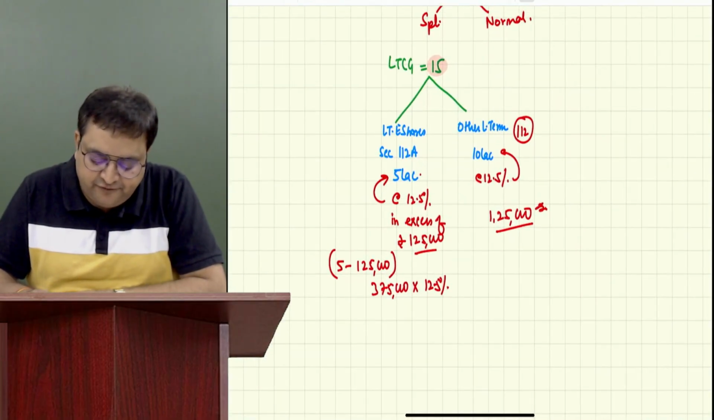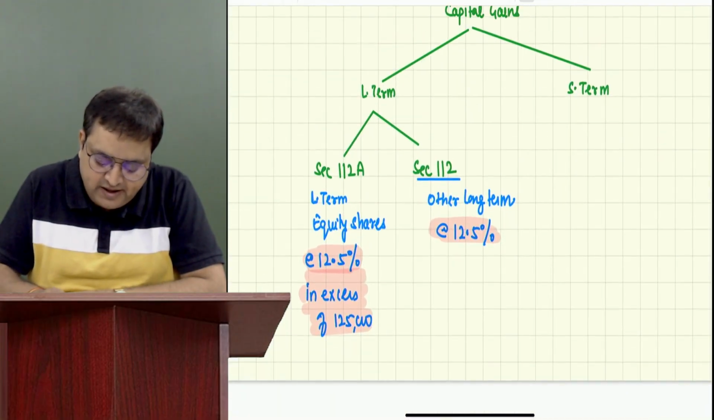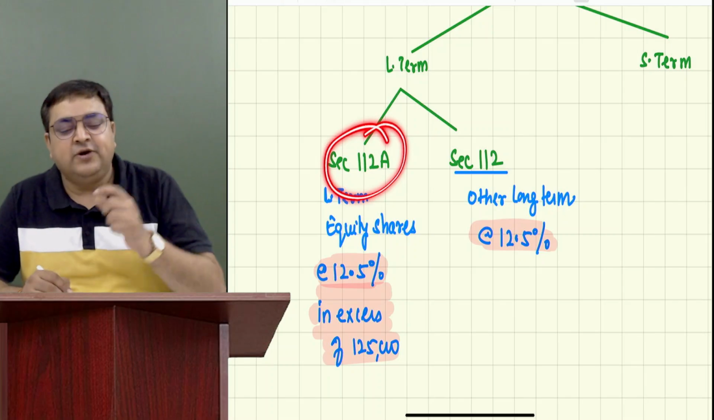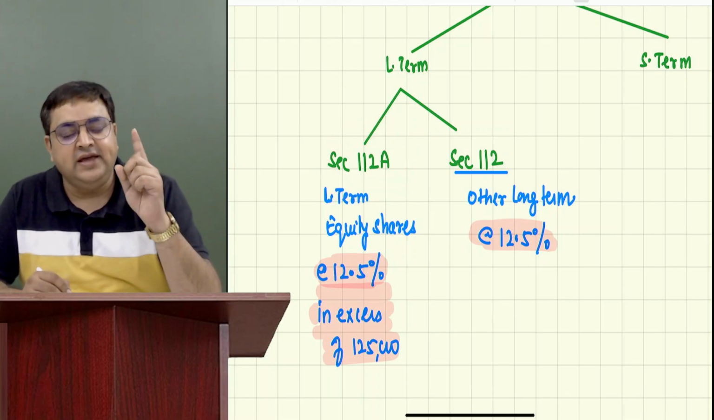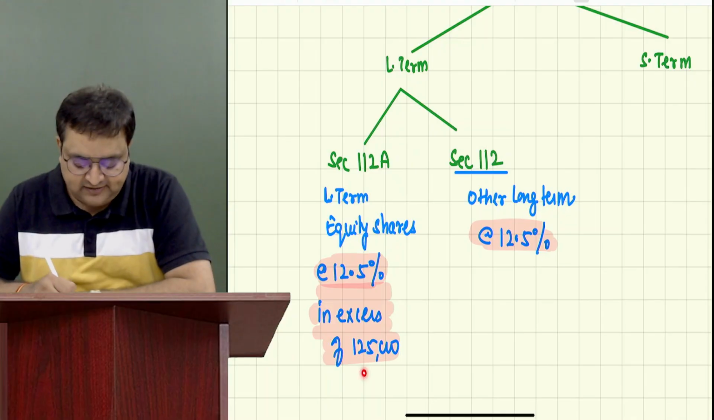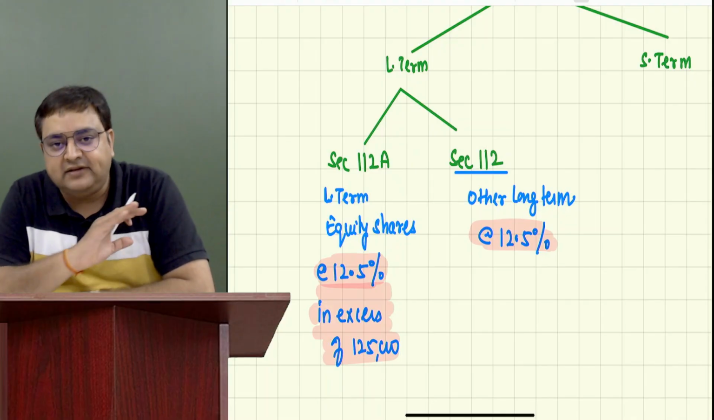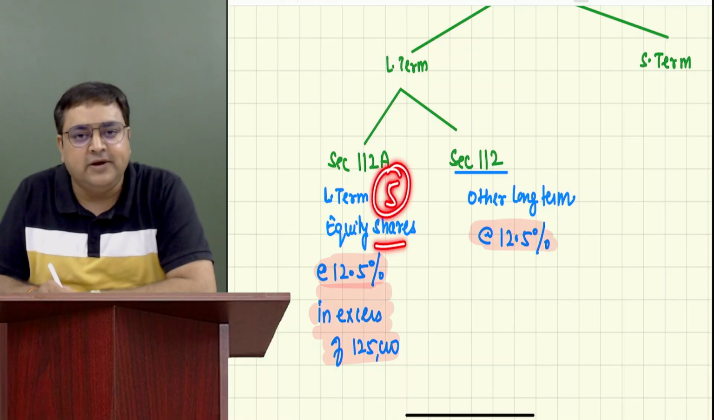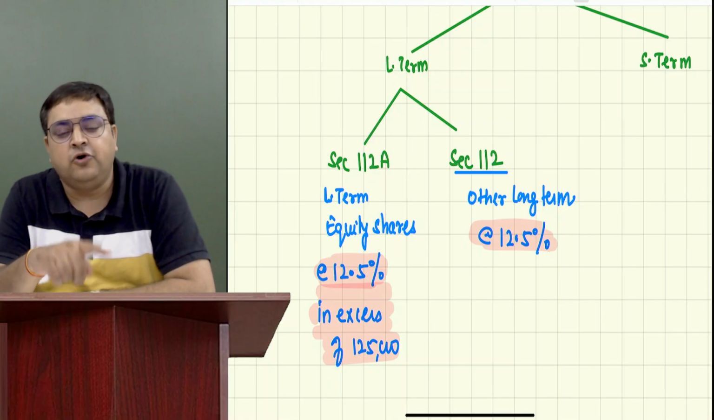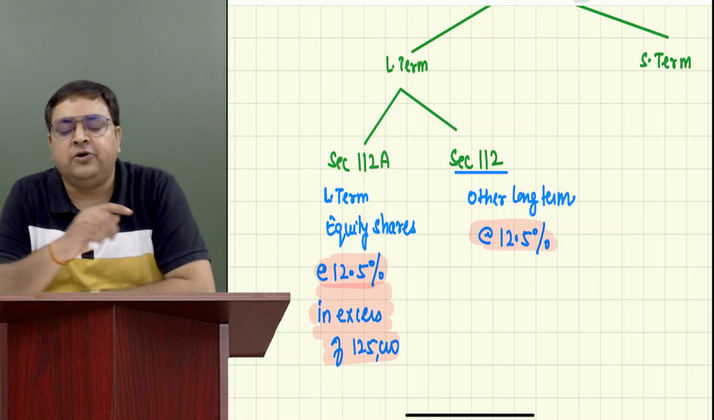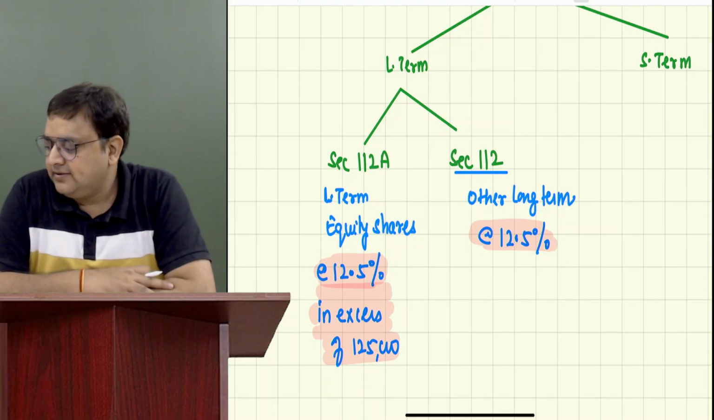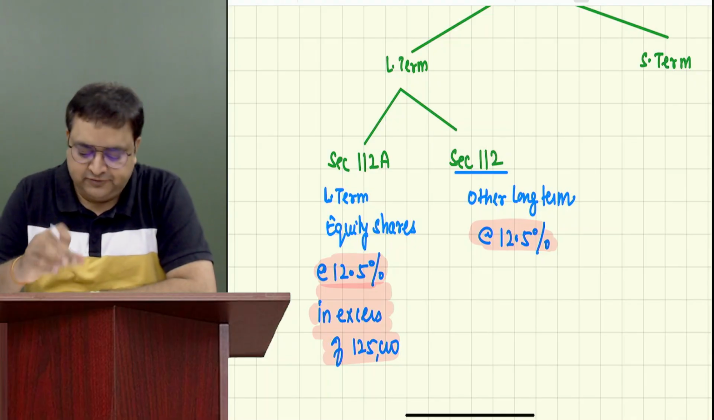So actually there is a difference between 112 and 112A. In 112A, we give you a special benefit. What is the benefit? Your initial 1,25,000 is exempted. We don't have to pay taxes over there. So let's say Lakshay has earned 5 lakh rupees by selling long-term equity shares. So he will pay tax on only 3,75,000, not on the entire 5 lakh. Have you understood a little bit of it or not? Understood. Okay. Don't worry, I'll give you the examples also.